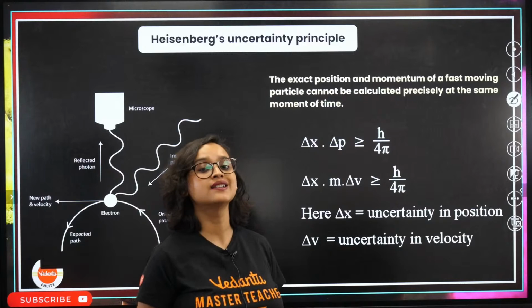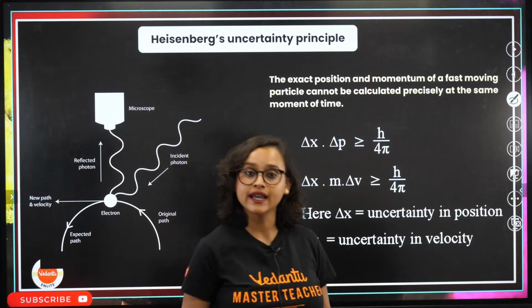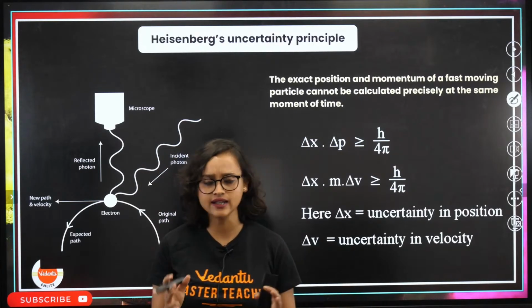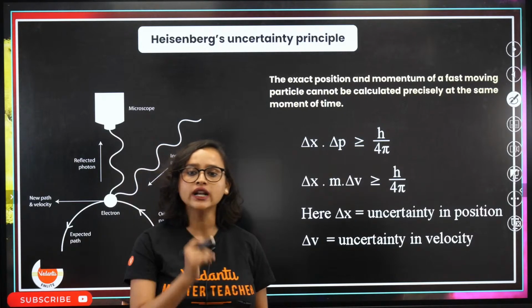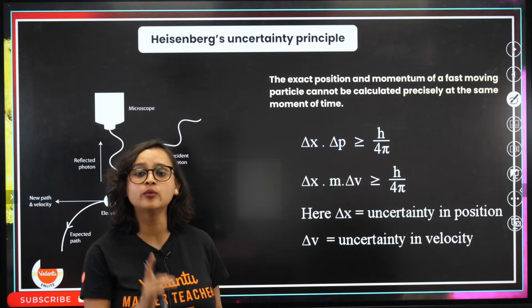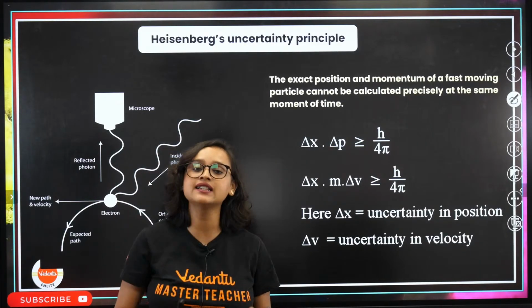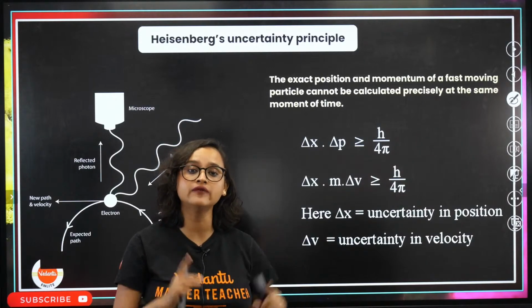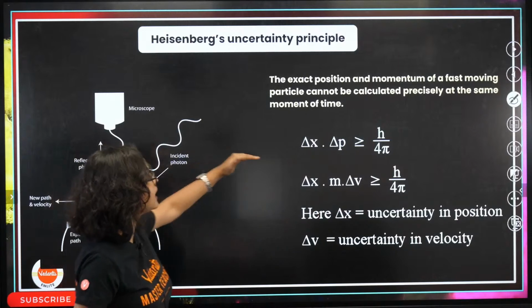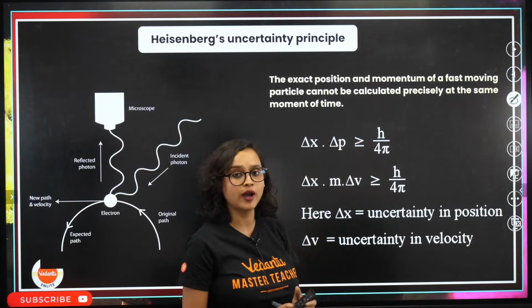Now we also want to understand Heisenberg's uncertainty principle, which Bohr could not explain. Heisenberg said, very simple, that for an electron you cannot find the exact position and the momentum of a fast moving particle simultaneously. That means delta x times delta p is greater than or equal to h by 4 pi.